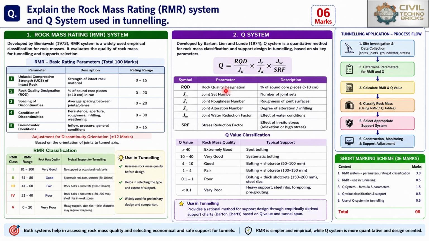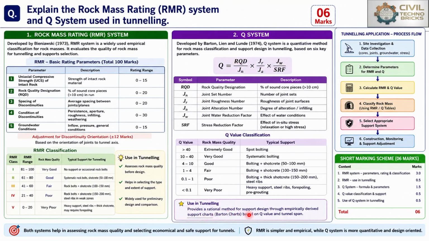So the Q system gives the Q value classification, which is divided from greater than 40 to less than 0.1. Likewise, 0.1 is very poor, then poor, fair, good, very good, and extremely good. Likewise we list it from the support point of view. Spot bolting is for extremely good rock mass quality, where the Q value is greater than 40. Systematic bolting is for very good rock mass quality, where the Q value is in the range 10 to 40. Then good quality, with a range of 4 to 10, needs bolting plus shotcreting of 50 to 100 mm, which will be in the picture. Likewise we see the classification.